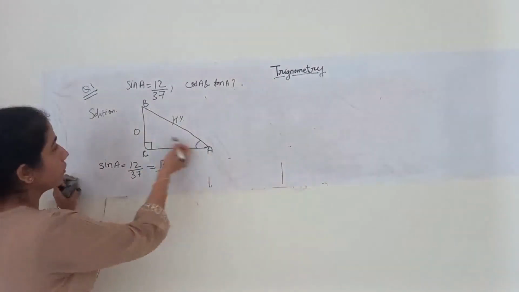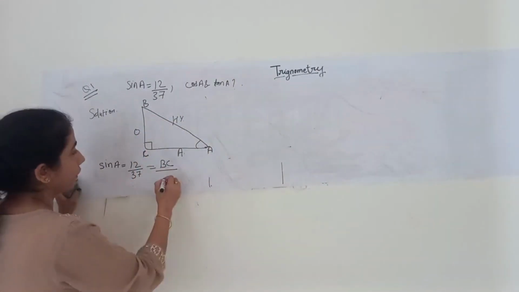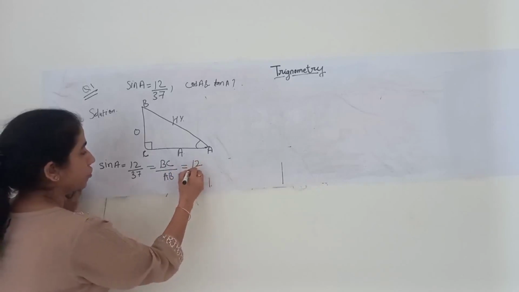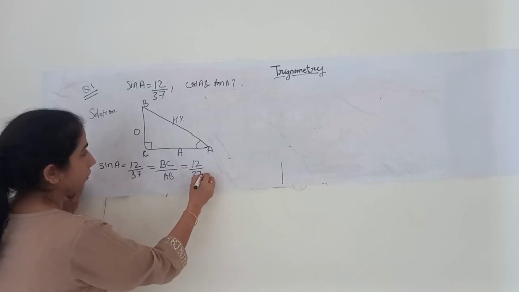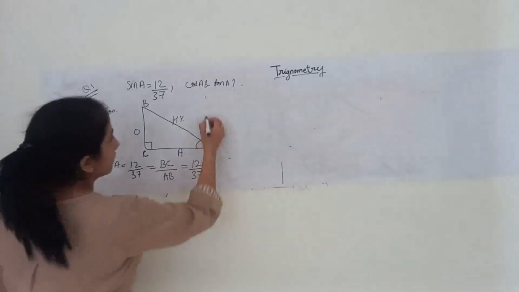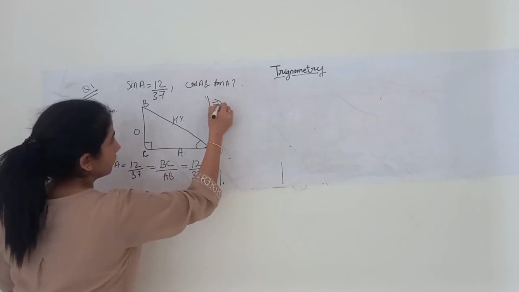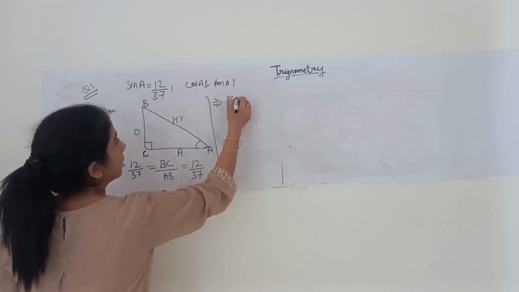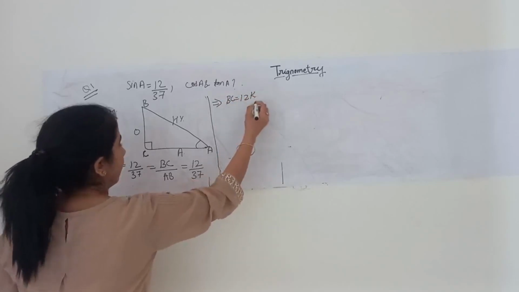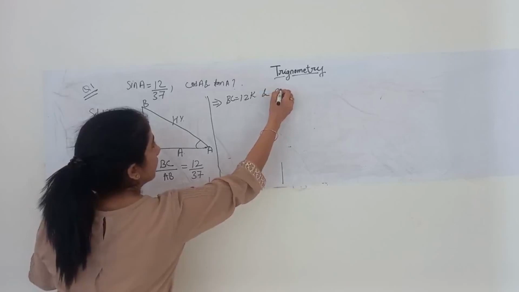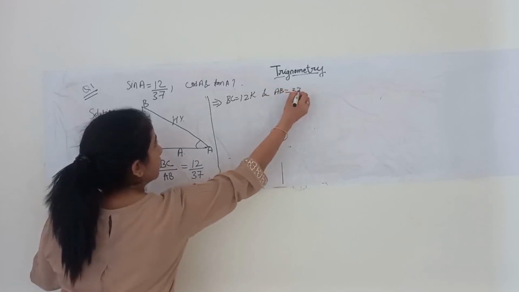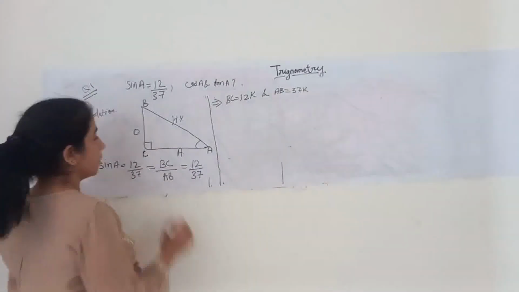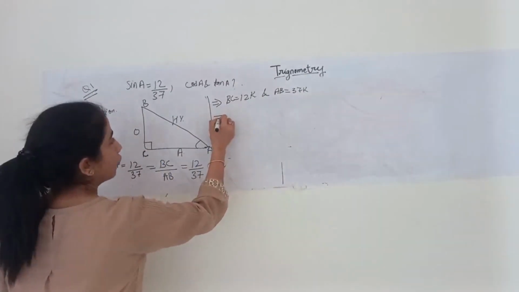So the side opposite to angle A is BC and the hypotenuse is AB, given in the ratio of 12/37. This implies that BC is equal to 12K and AB, that is the hypotenuse, is equal to 37K. Now we have to find this AC.